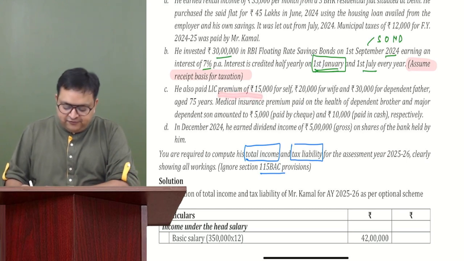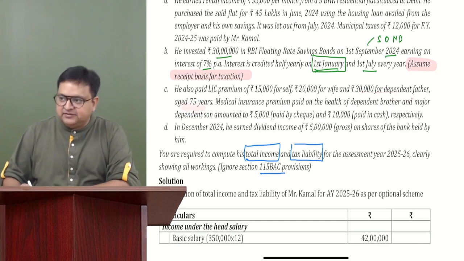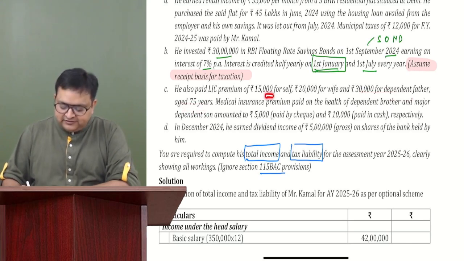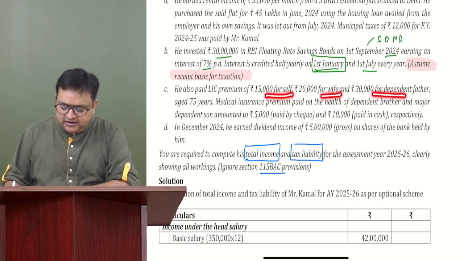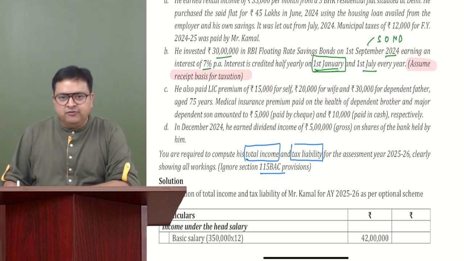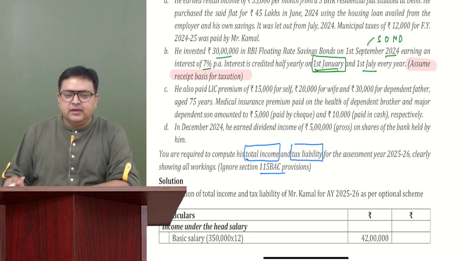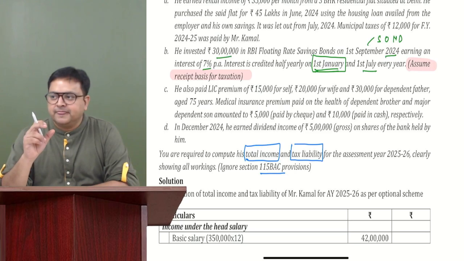LIC premium for self, 15,000, for wife, 30,000, for dependent father aged 75 years. Is it allowed for self, wife, and dependent father? Are we okay with all three?